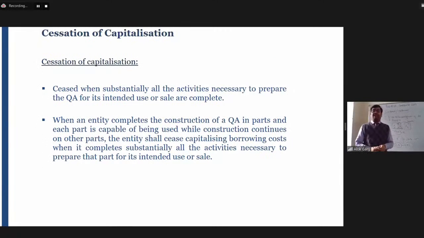Cessation of capitalization. We discussed commencement of capitalization, then we discussed deferment of capitalization. Now we discuss stopping of capitalization. What does it mean? It says that capitalization is stopped when substantially all the activities necessary to prepare the qualifying asset for its intended use or sale are complete.